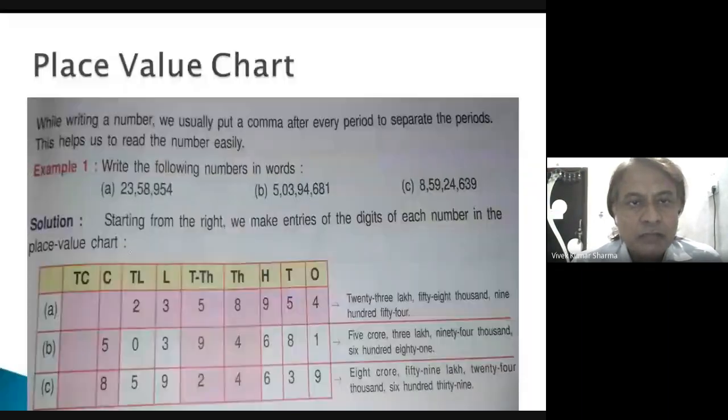So we have arranged all these three numbers in this place value chart.